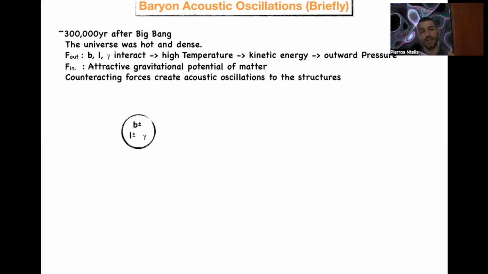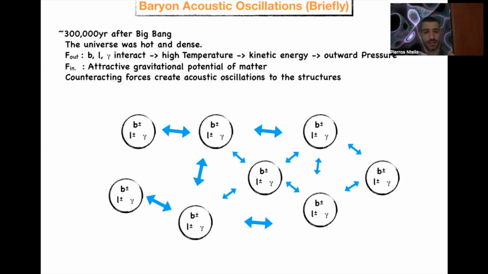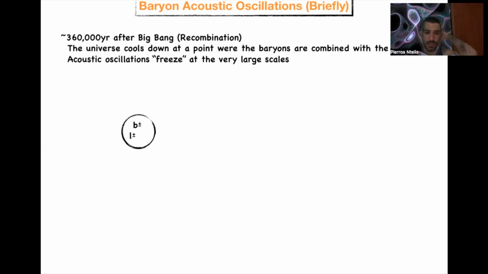For example, here you see a combination of baryon, lepton, and gamma that interact with each other, and they are in a specific location, but this happens everywhere in the universe. And each bubble here interacts with each other. There is some gravitational force, and there is some kinetic energy force around them, pressure.